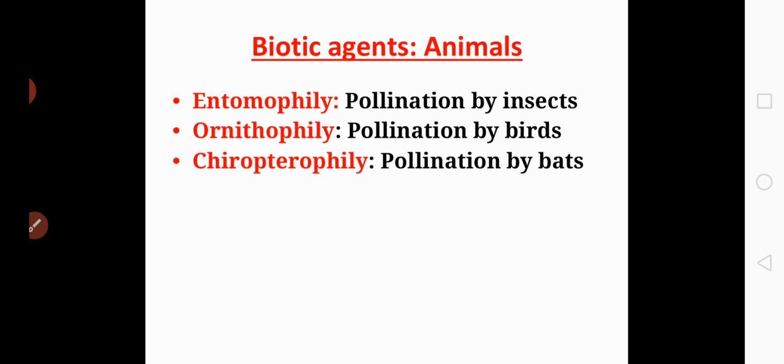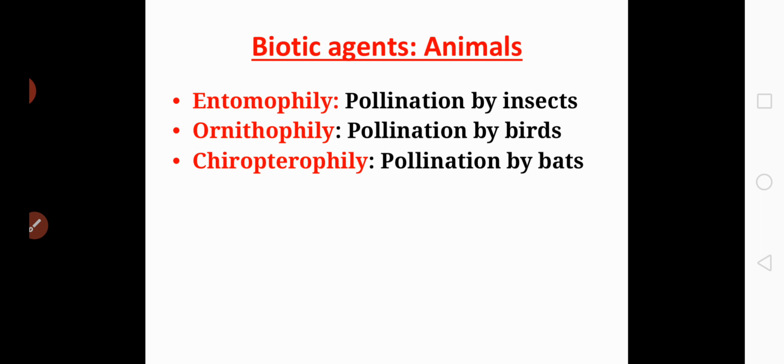Understood? And the majority of the plants use biotic agents for the pollination process. Bees, butterflies, beetles, ants, birds and bats are the common pollinating agents. Among the animals, insects, particularly bees, are the dominant biotic pollinating agent. Even larger animals such as some primates, arboreal rodents, meaning tree dwelling animals, or even reptiles have also been reported as pollinators in some species.